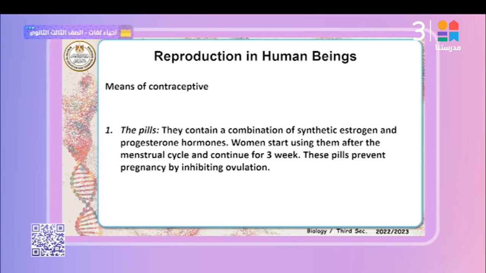Pills contain a combination of synthetic estrogen and progesterone hormones. Women start using them after the menstrual cycle and continue for 3 weeks. These pills prevent pregnancy by inhibiting ovulation.